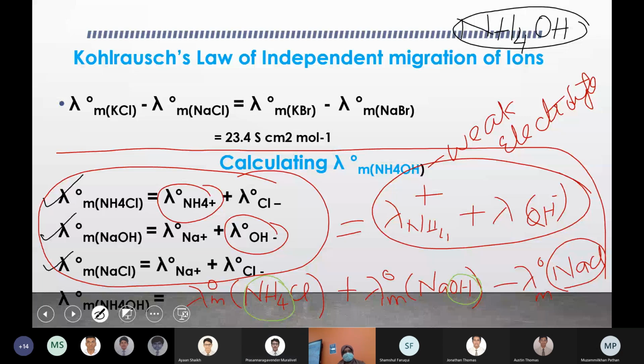Okay, ma'am. If you look at the first part, if you subtract the limiting molar conductivity of NaCl from KCl, this will be equal to KBr minus NaBr, because you are cutting down the chloride part, and on the other side the bromide is cancelled, so it is actually equal to potassium minus Na, and on the other side also it is K minus Na. So wherever the same ions appear, they get cancelled.